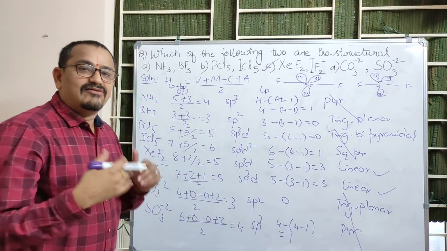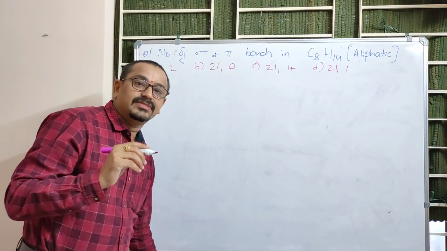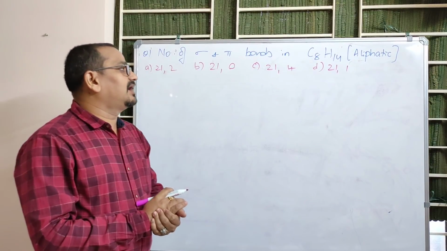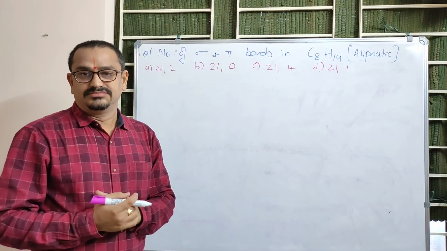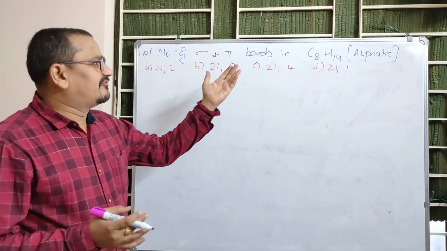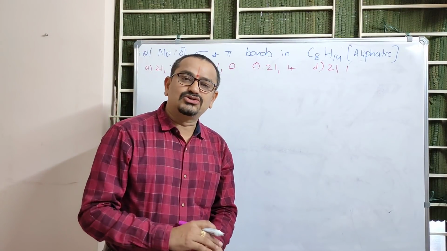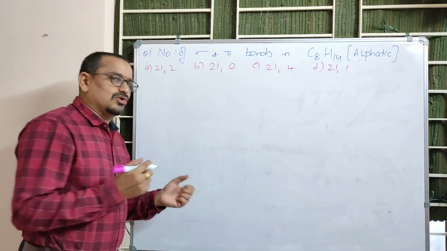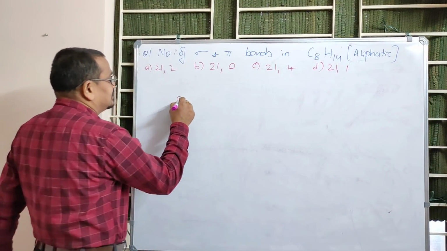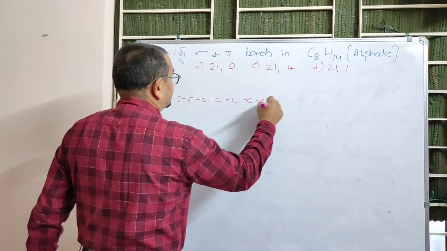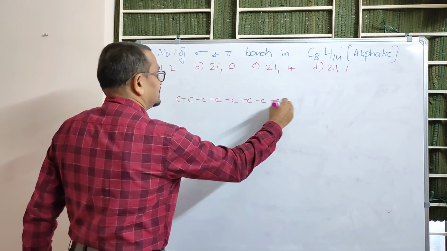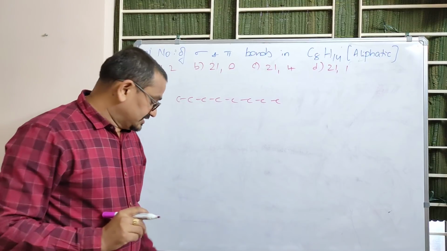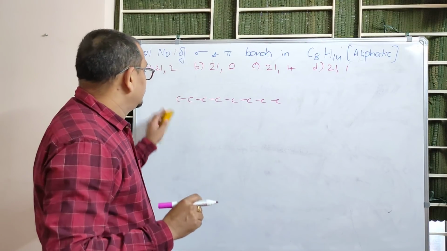So, let us see one more question. This is our next question: calculation of the number of sigma and pi bonds in the given molecule. When a formula is given like this and we are asked to find the number of sigma and pi bonds, how do we find them? Sir, I will go on drawing the structure. What structure, sir? 8 carbons, 1, 2, 3, 4, 5, 6, 7, 8. If you go on drawing such structures, the exam will be finished. So, instead, you have to depend on a shortcut.